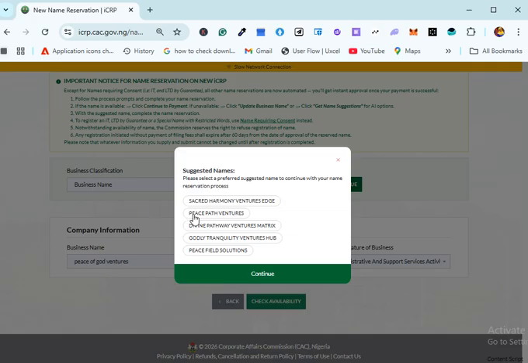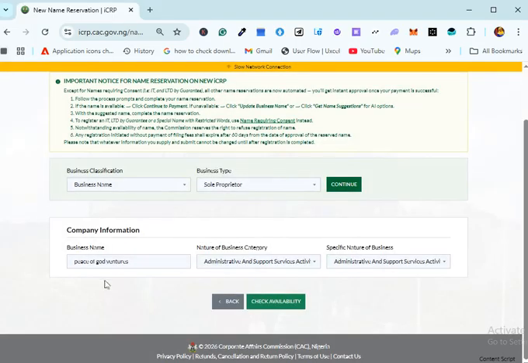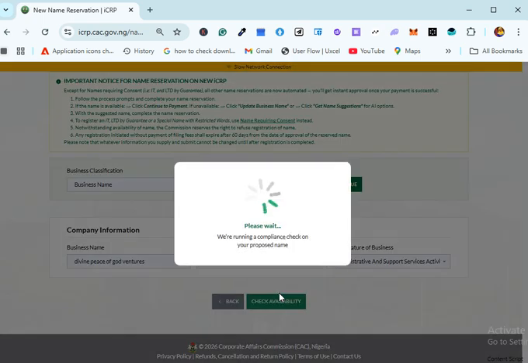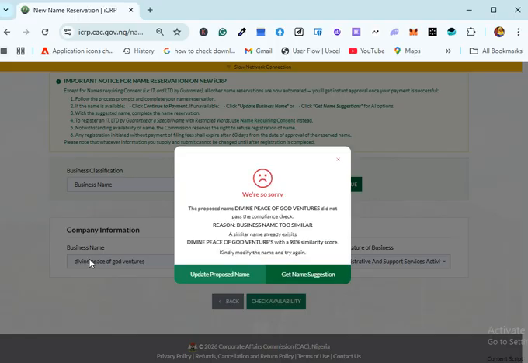Sometimes it's not compulsory that you use the one that is here, as long as it has given you a hint. For example, this one is saying Peace Path Ventures, Divine Pathway Ventures, Godly Tranquility Ventures. This is to tell you that you can add something at the front. That one added solid. Me, I can add Divine now. I can add Divine Peace of God Ventures. Let's see. I can also add THE. You understand? All those articles, you can add them to differentiate the availability of a name.